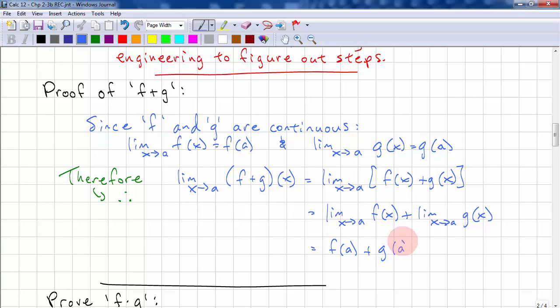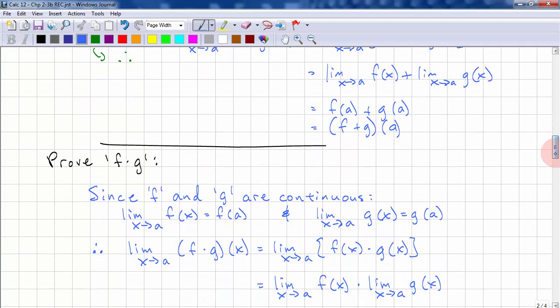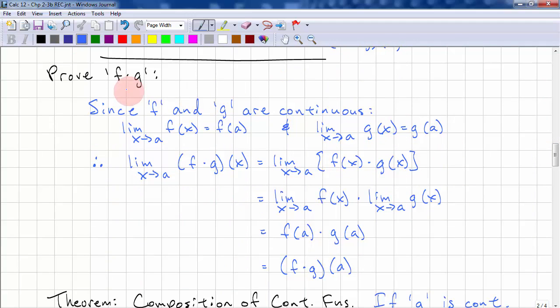Now we can evaluate the limits. And just rewrite the function. So we have this is equal to this. And that's our definition of a continuous function. We have continuity. So we have exactly the same thing for f times g of x. And I've saved you the trouble of writing it out. And you can see that the proof is very similar.